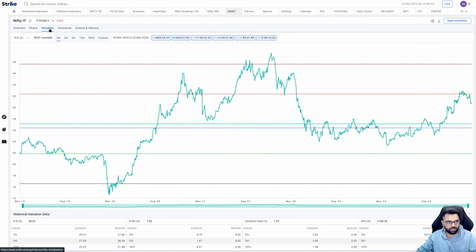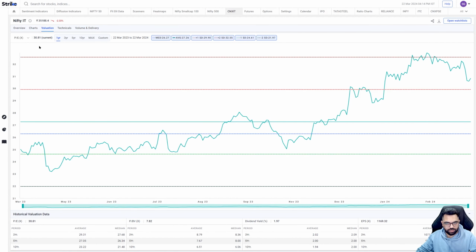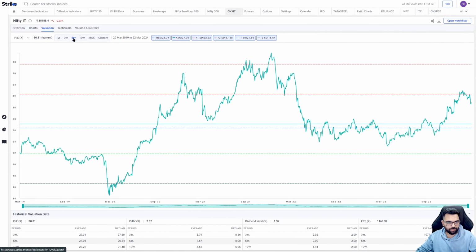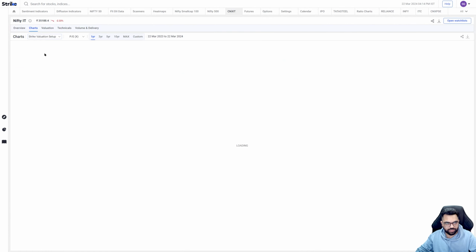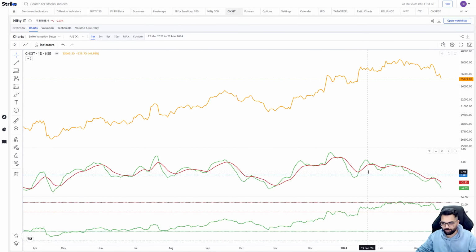And if we talk about the valuation front, this is the Strike valuation charts, and currently I'm looking at the PE ratio for the IT index. This is a 1 year chart, and you can see that it had touched the +2 standard deviation zone on the upside for the PE ratio and is now trying to cool off. Even on a 5 year basis, it has touched the +1 standard deviation and saw some weakness from there. Now, for people who are not that much into fundamentals, they can directly jump into the Strike valuation setup and look at the valuation along with the technical chart as well as indicators.